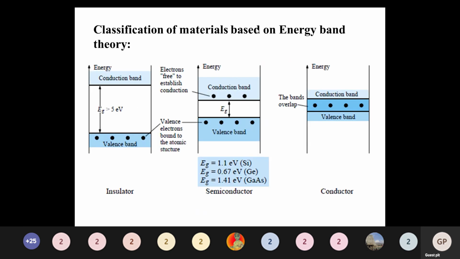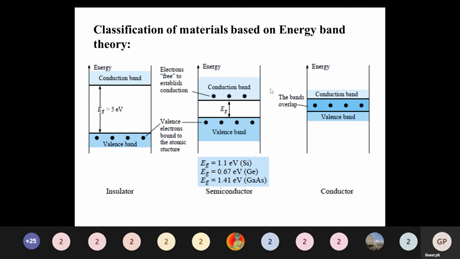Now, generally we have three types of materials. What are they? Insulator, semiconductor and conductor. Insulator means it won't conduct. If you give electricity, or increase the temperature, whatever it may be, it won't conduct; that is called an insulator.